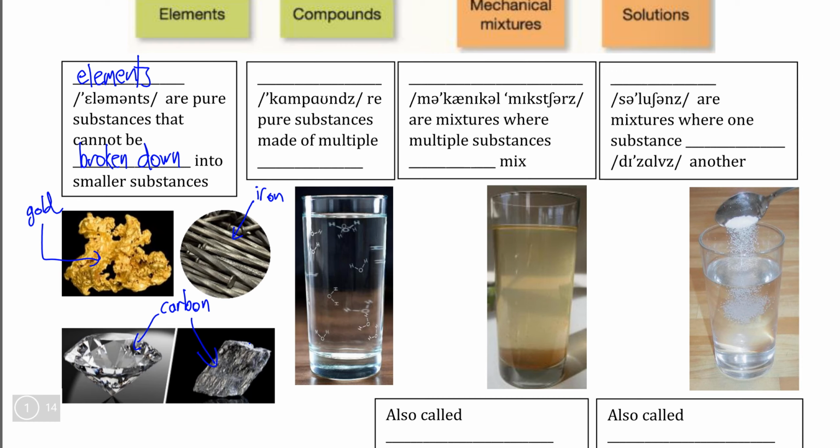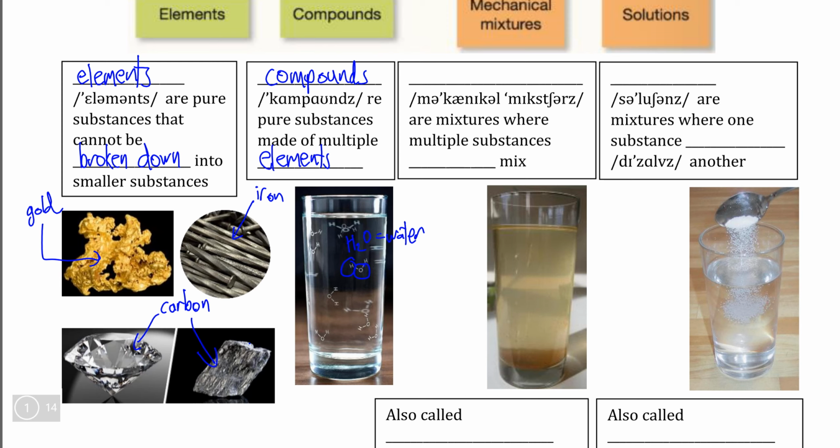Now, if we take multiple elements and join them together in specific ways, you end up with a different kind of pure substance, which is what we call a compound. Probably the most important compound on Earth, and also the most common, is what happens when we combine H, which is the chemical symbol for hydrogen, an element, with O, which is the chemical symbol for oxygen, another element, and we get H2O, also known as water. So water is probably the easiest and most common example of a compound on Earth.